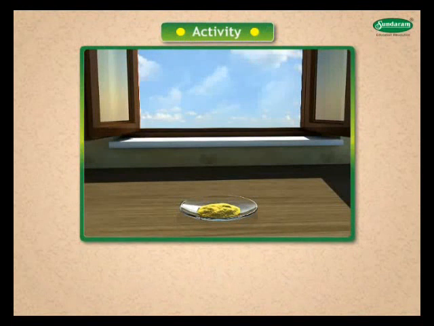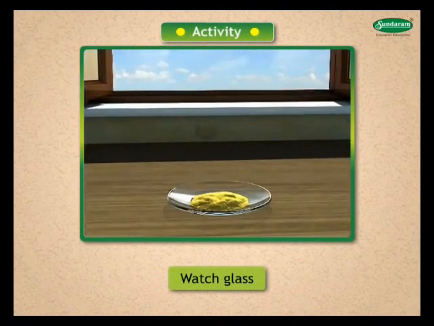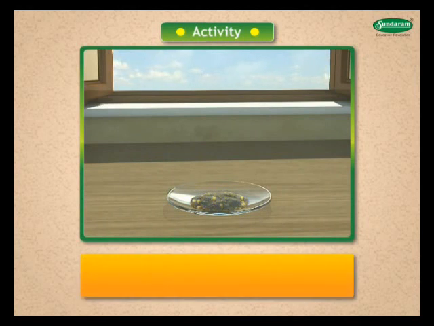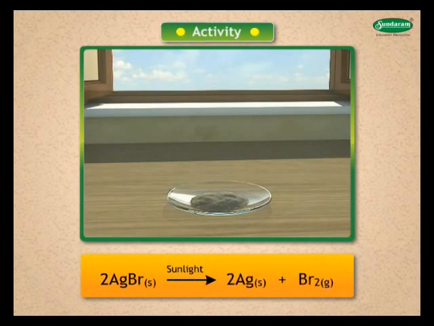See this activity. Take a spatula full of silver bromide on a watch glass. Note its color is pale yellow. Place the watch glass in sunlight. Observe the color after some time. Color turns to gray. 2 AgBr solid in presence of sunlight gives 2 Ag solid plus Br2 gas.